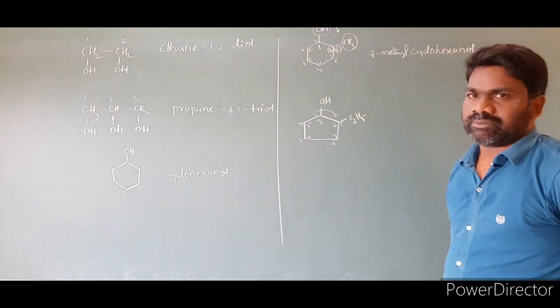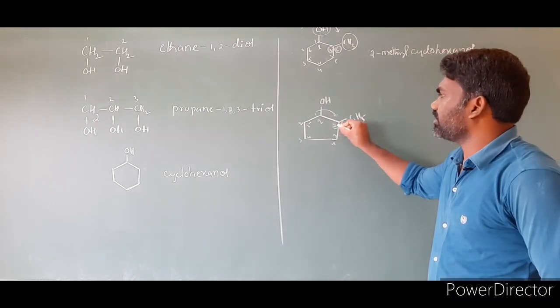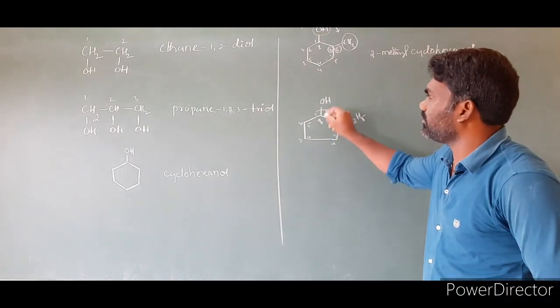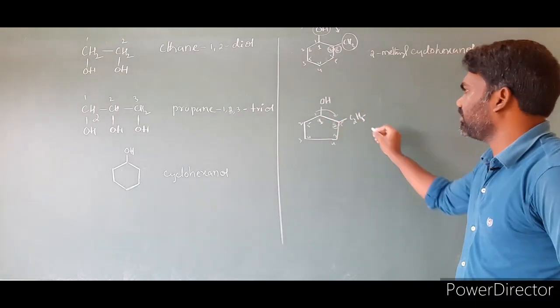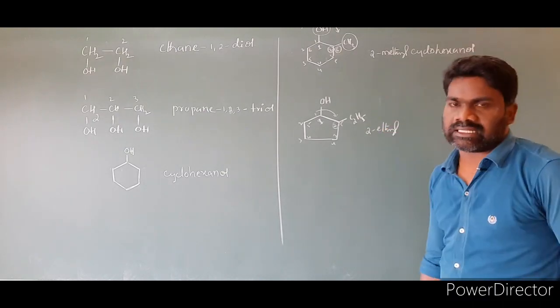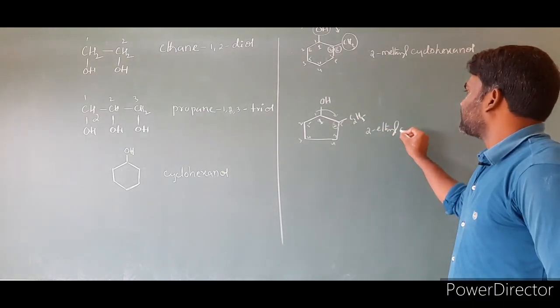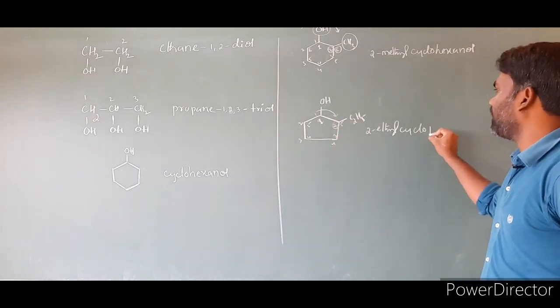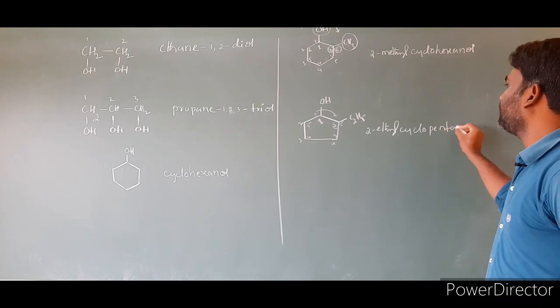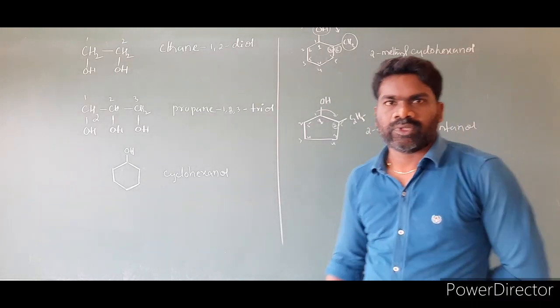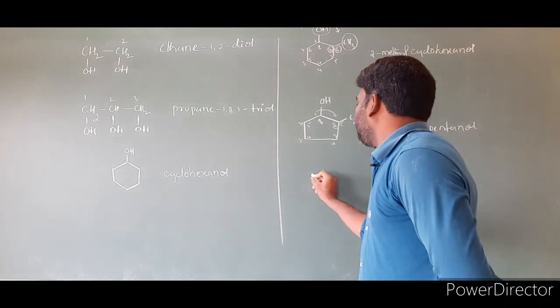Clear? Then what is the name? The lowest number we have to select; the ethyl group gets the lowest number, 2. The first carbon is the OH attached carbon. So the name is 2-ethyl cyclo, 1, 2, 3, 4, 5, 5 in the sense pentanol. So 2-ethylcyclopentanol.